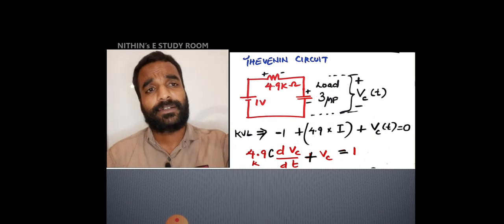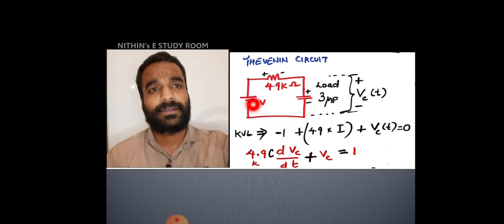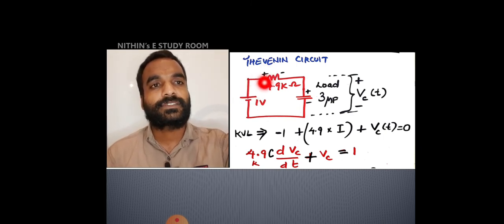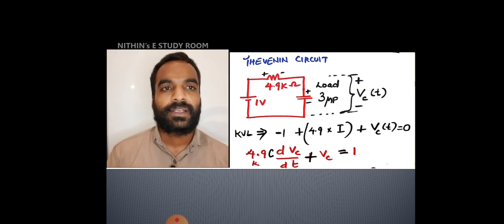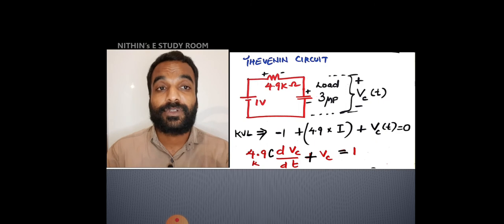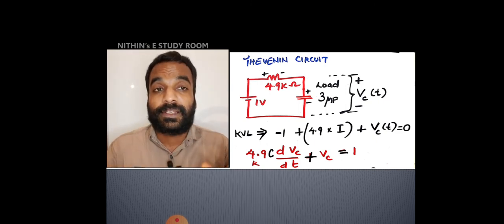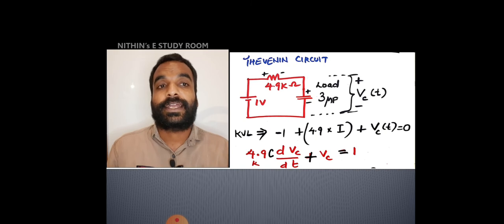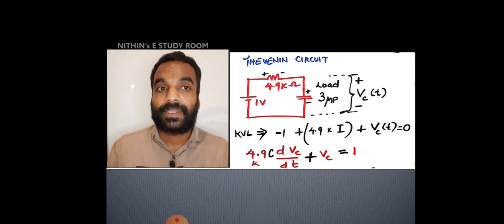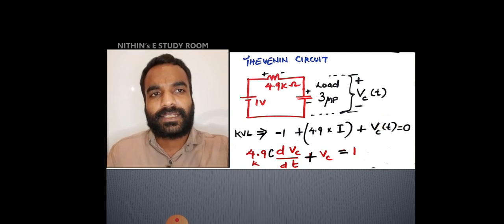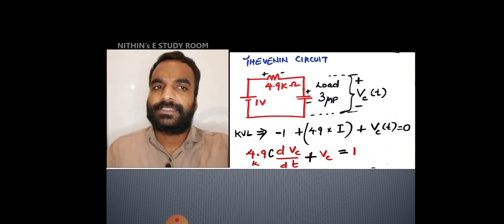Now apply KVL in the clockwise direction. Minus 1, current is coming from this terminal, so plus is here, plus 4.9 kilo ohm into I plus Vc of t, that is equal to 0. Now for the I, be very careful, you have to substitute the current equation for the capacitor. So 4.9 into C dVc by dt, that is the current equation of the capacitor, plus Vc is equal to 1. Instead of Vc of t, I can simply take Vc also. Minus 1 is moved towards the right side.